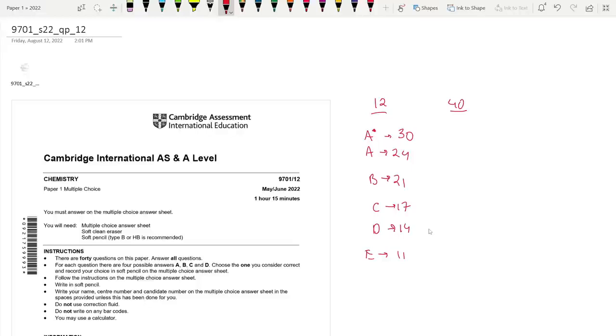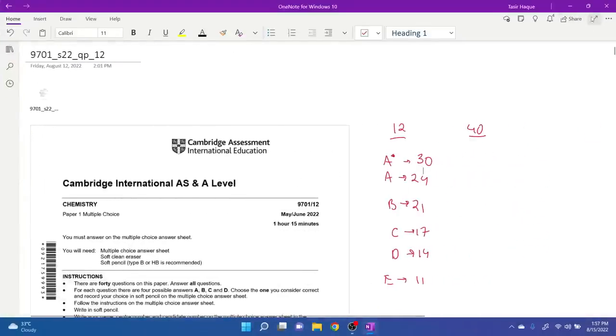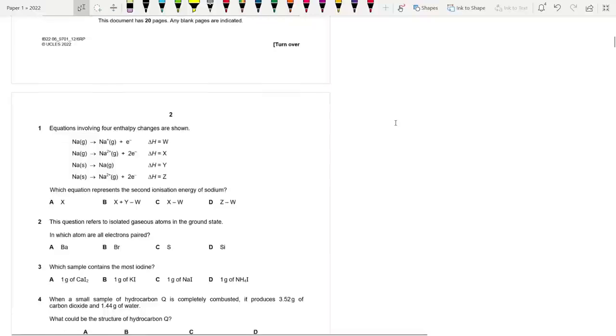A lot of my students actually gave this exam, and I'm really proud of some of them. The maximum mark was 95. A lot of them got 95. Yeah, so that's that. Let's begin then, starting with question number 1.